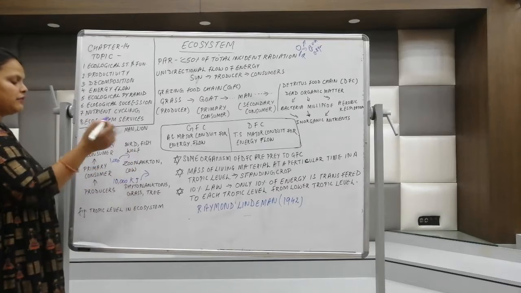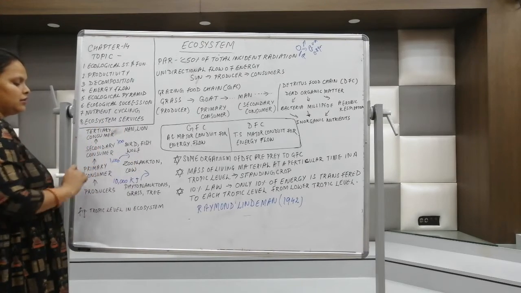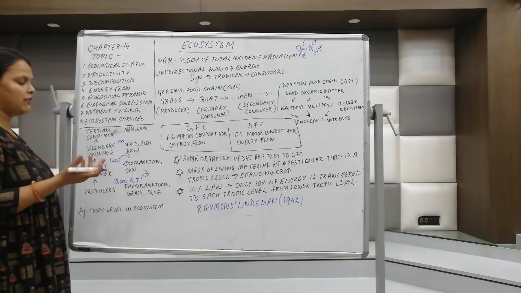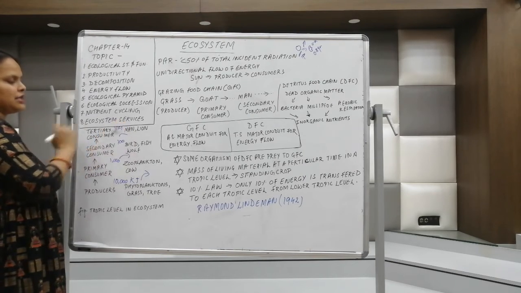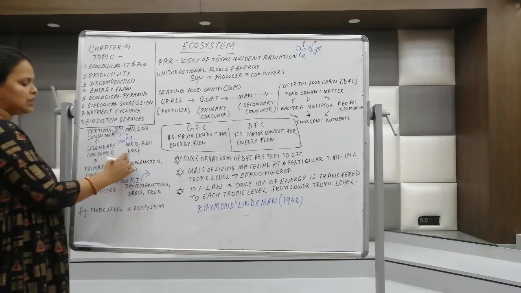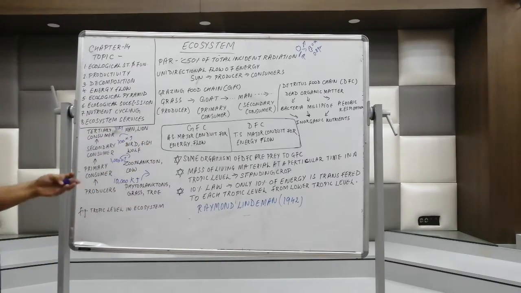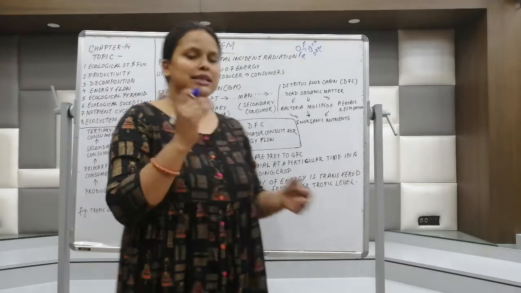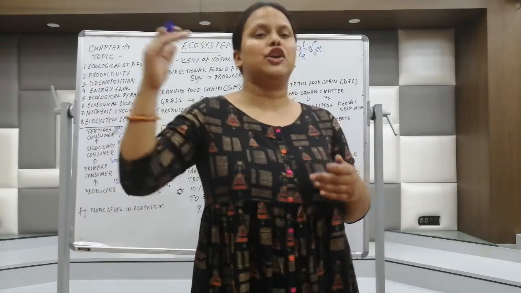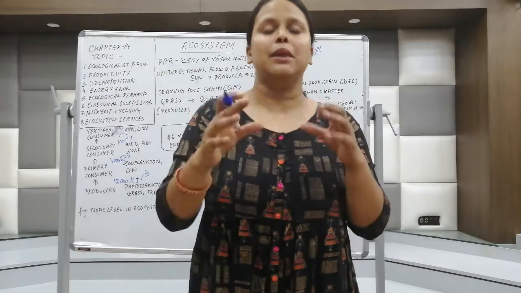Next again 10% will be lost, and we get the new energy available for the secondary consumer, and then for the tertiary consumer, very little energy is available. So what is important over here is the 10% law, which was given by Raymond Lindeman in 1942. It suggests that from every trophic level there will be a 10% loss.